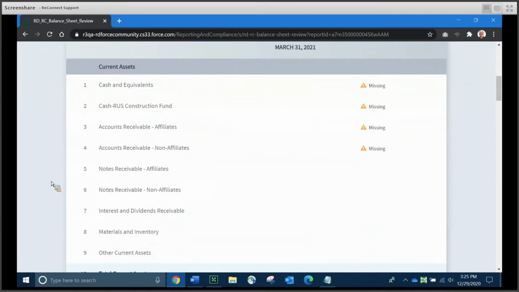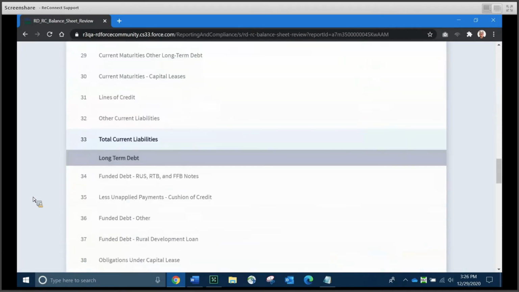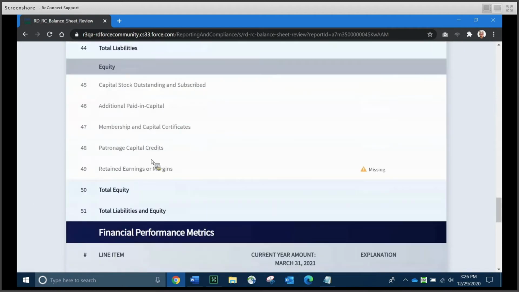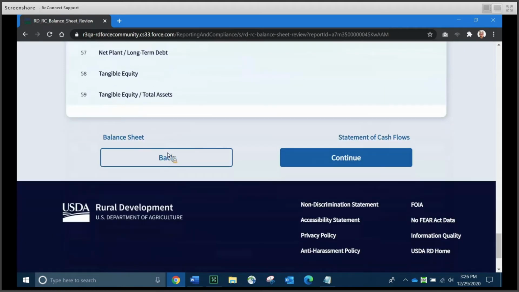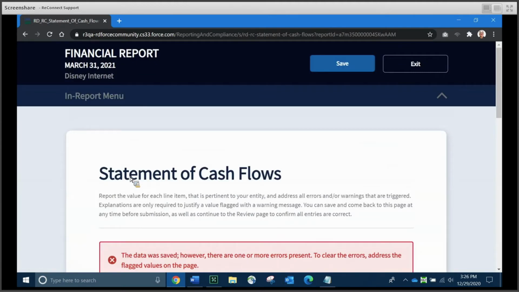And again, it's telling us we've got some work to do. We would need to go back and use that back button at the bottom, which I'll show you in a moment, to either provide values or explanations for each of the items that's flagged on this review page. I'm going to scroll this pretty quickly because it's a long page. And you notice on the bottom left of the page, the back button would actually take you back to the balance sheet so you can make whatever changes you needed to make. We, however, are going to press on and click Continue to go to the statement of cash flows.